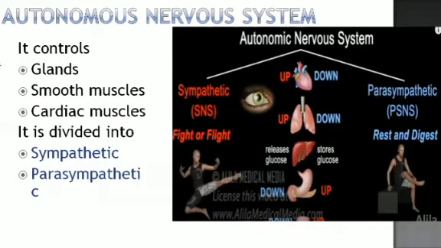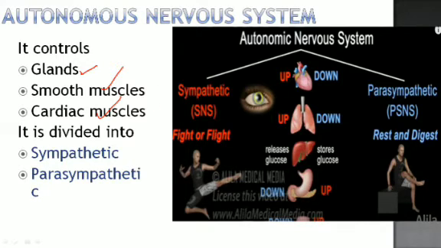Let's talk about the autonomic nervous system. The autonomic nervous system controls glands, smooth muscles, cardiac muscles, and the muscles of our viscera, or our internal organs.